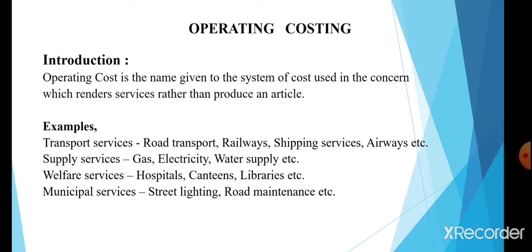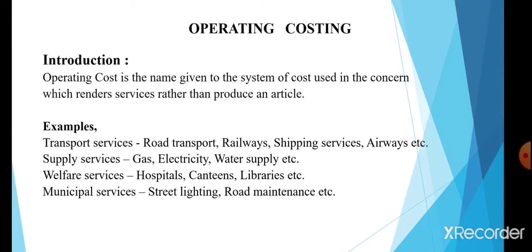Thus, operating costing is a method of cost accumulation which is designed to determine the cost of services. So, operating costing is also called service costing, period costing or terminal costing. Service costing means rendering service to the public or to an organization, for which cost is accumulated and calculated. Period costing means the cost data collected and calculated for a specific period. Terminal costing means a bus or truck of a transport undertaking chartered for a specific trip.